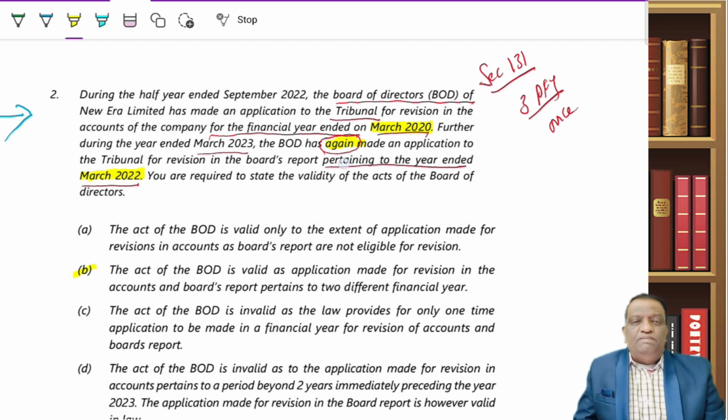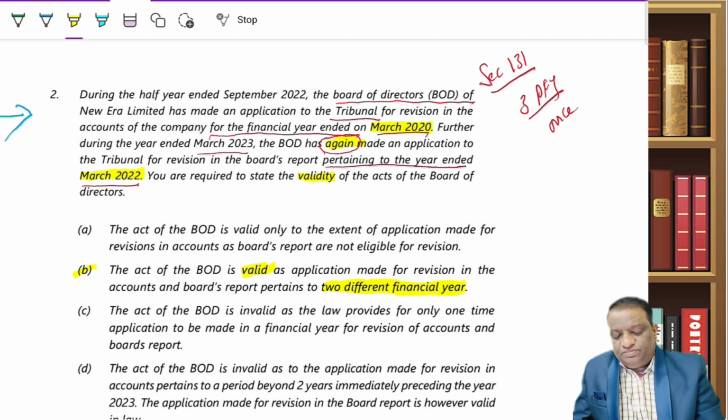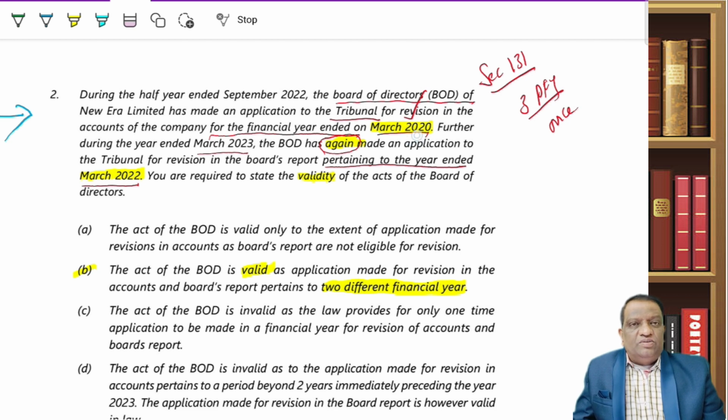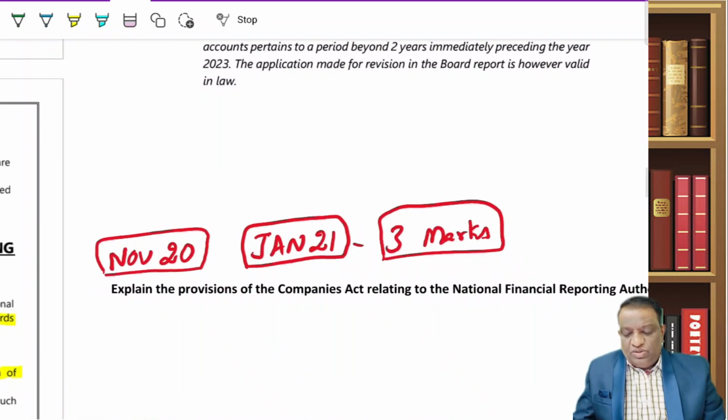Now he is asking, they made the application twice, but each of it for a different financial year. Now you are required to state the validity of it. Is that application valid? The answer is yes, it is valid. The reason is the revision is allowed because the application is made for 2 different financial years. All that they said is you can't revise for 1 financial year more than once. That is what was the condition. But since the application is for 2 different financial years, one for the financial year ending 2020 and the second one for 22, the application made by the board of directors will continue to be valid. So note that point.